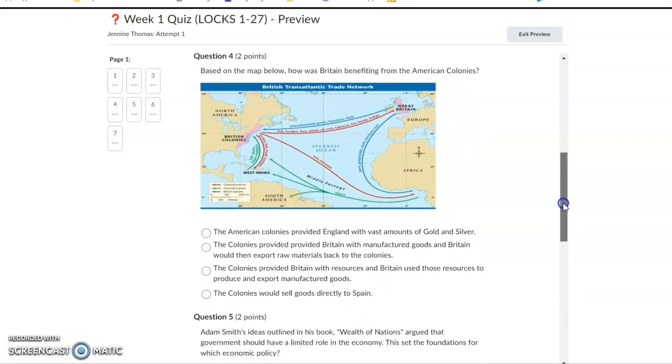Question number 4. Based on the map below, how was Britain benefiting from the American colonies? The American colonies provided England with vast amounts of gold and silver. The colonies provided Britain with manufactured goods, and Britain would then export raw materials back to the colonies. The colonies provided Britain with resources, and Britain used those resources to produce and export manufactured goods. The colonies would sell goods directly to Spain.